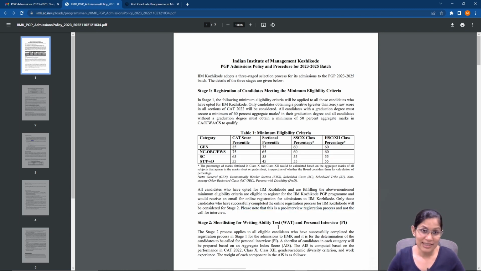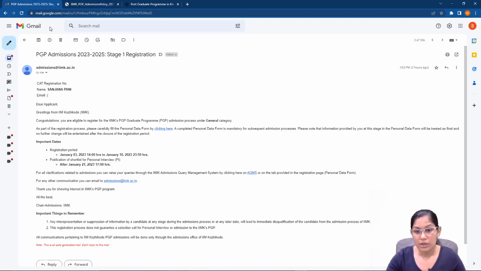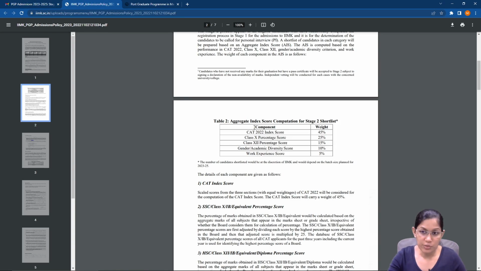Now, once the last date is done, then they are going to come up with the shortlist for students for the VAT and the interview, and that is something which will happen sometime after Jan 21st. So the composite score or the aggregate index score as they call it is essentially a weighted average of these things. So there's a 45% weight for the indexed CAT 2022 score. I'm not going into details of how we calculate it. Just think of it as your CAT score. It's pretty close. And then there's 25% weightage to the 10th standard score.